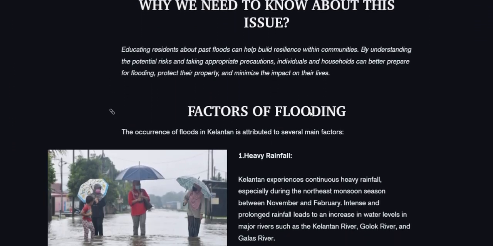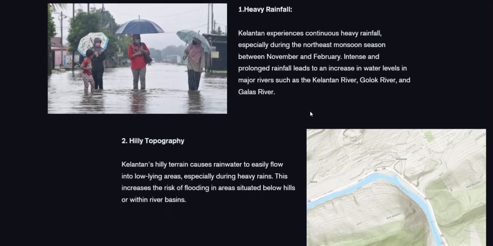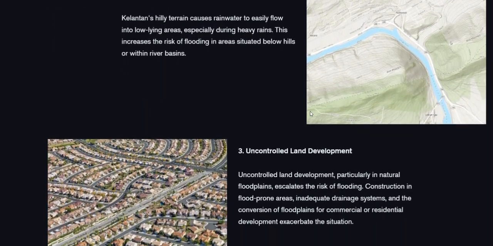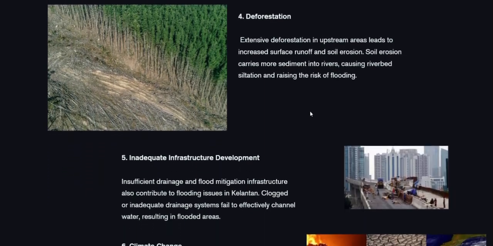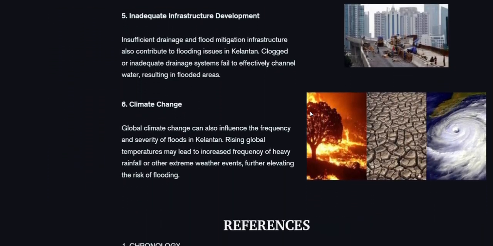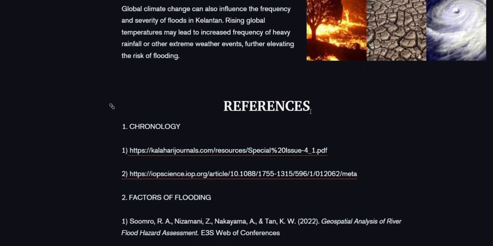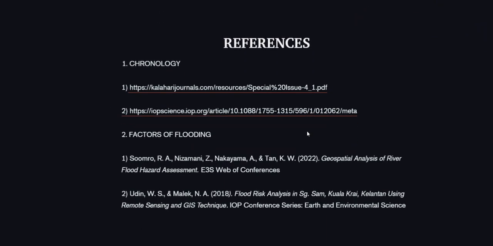And these are the factors of the flooding: the first is heavy rainfall, the second is hilly topography, the third is uncontrolled land development, the fourth is deforestation, the fifth is inadequate infrastructure development, and the last one is climate change. It is all about the analysis in ArcGIS Pro that we got, and we made the interactive story map to input the map of the IDW analysis that we analyzed in ArcGIS Pro.